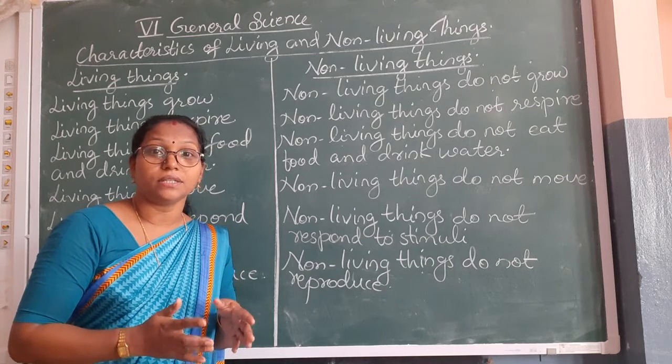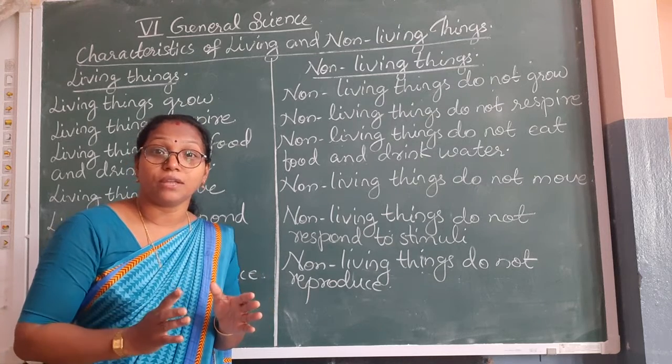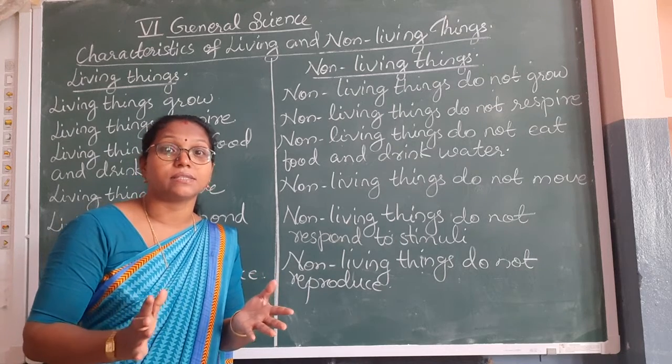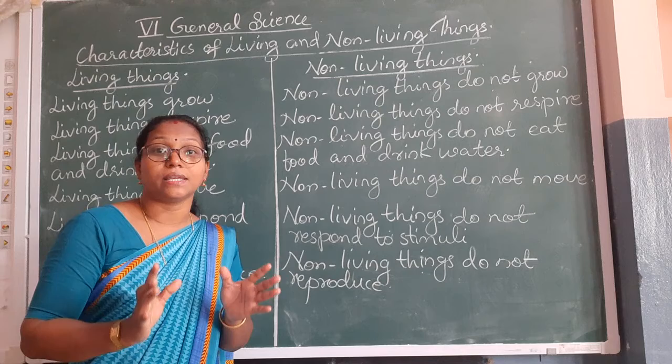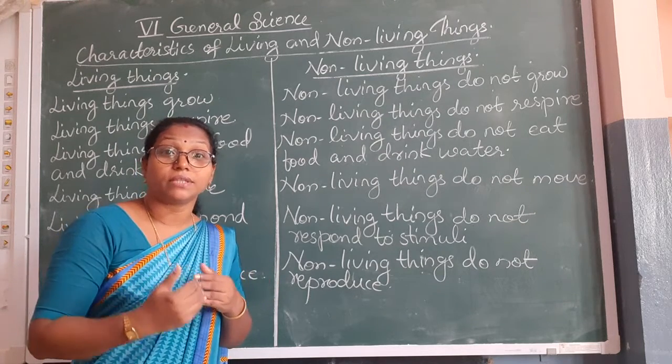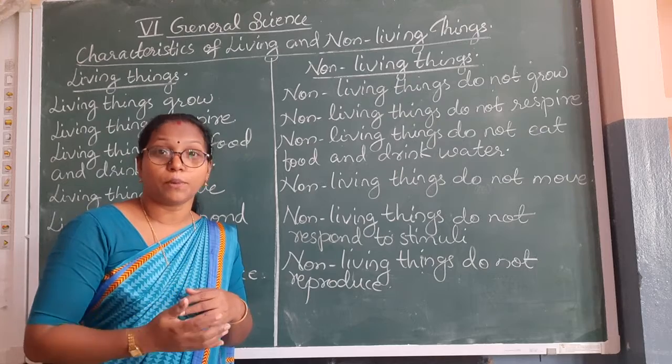We know that a non-living thing will remain as it is, however long it is in that condition. That means the non-living things do not reproduce.